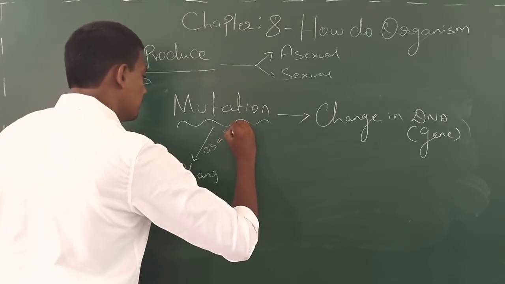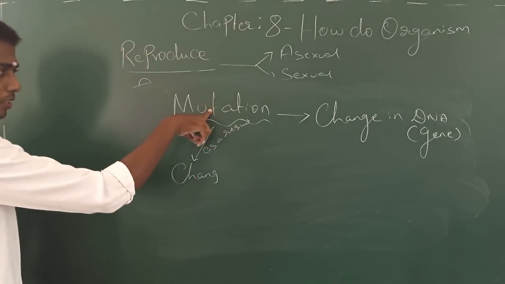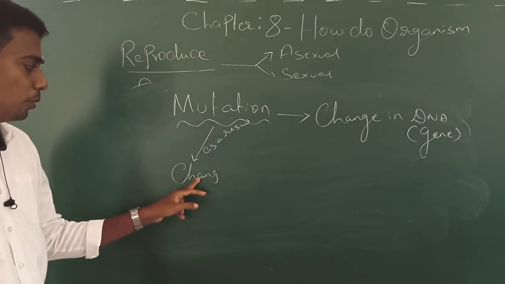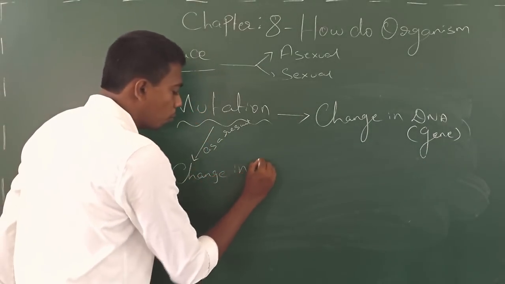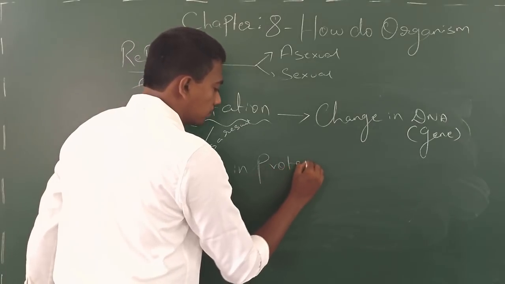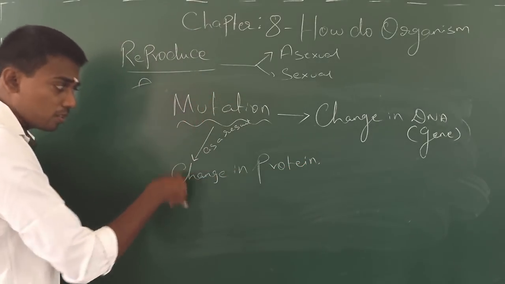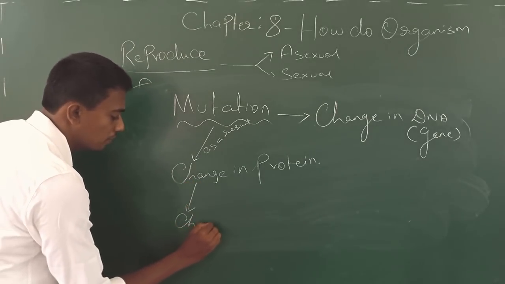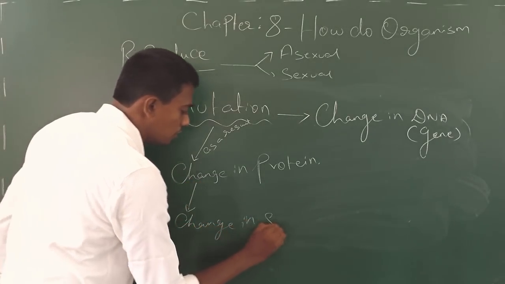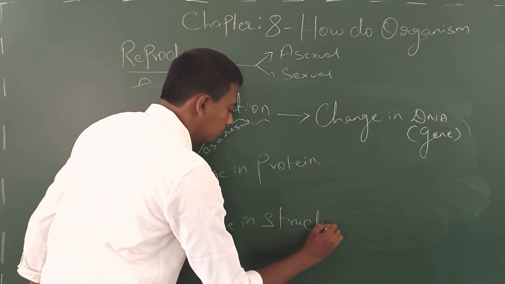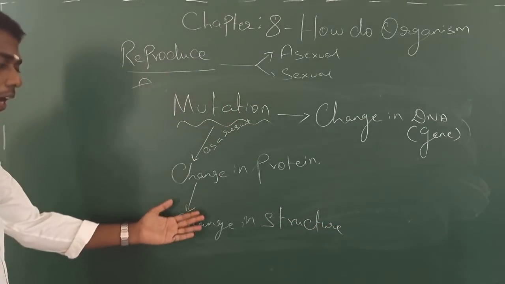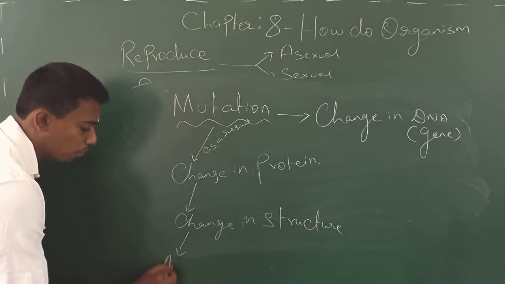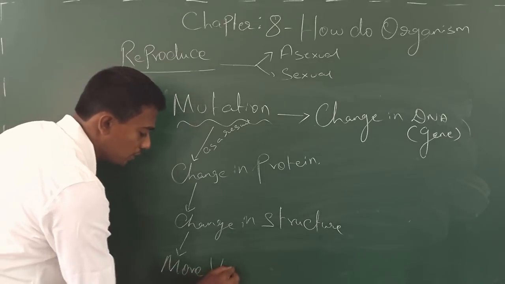As a result of the change in protein, a change in structure occurs. As a result of the change in structure, they start possessing more variation.